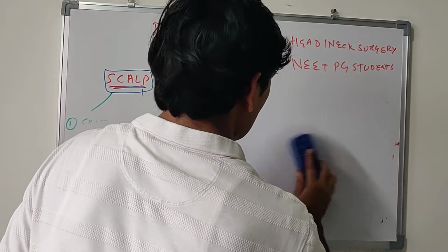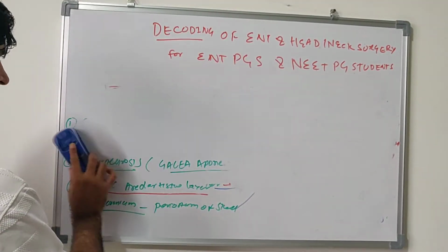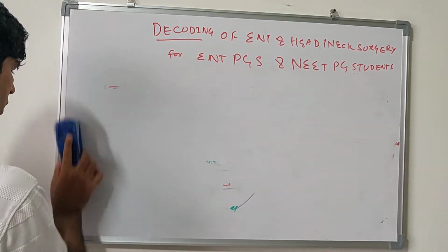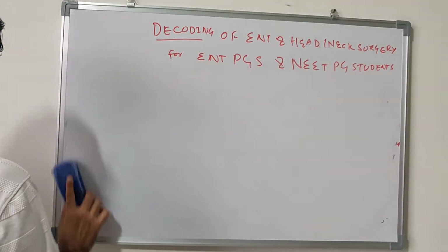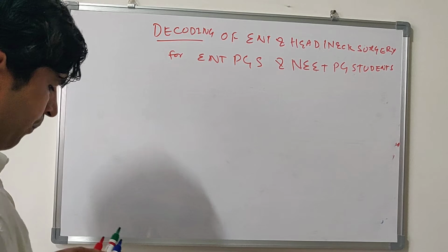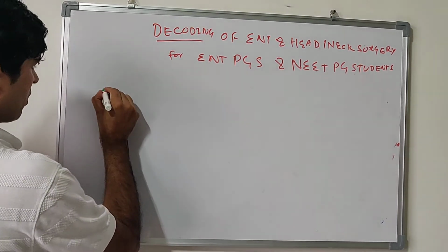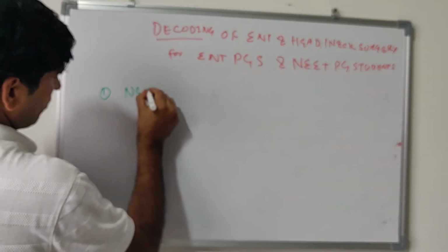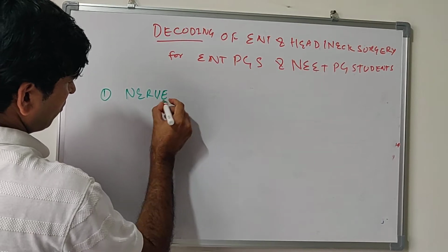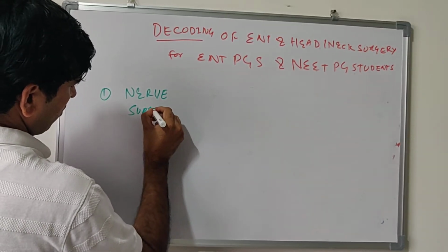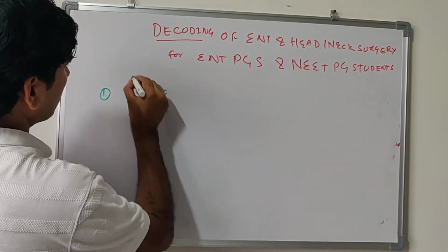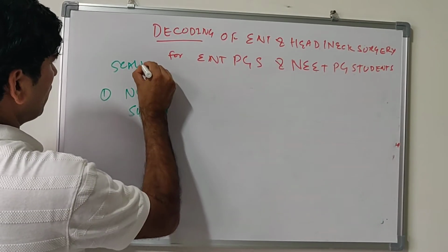Now we talk about the nerve supply of the scalp, blood supply, venous drainage, and lymphatic drainage. Four things. Now, the nerve supply of, we are talking about the scalp only.